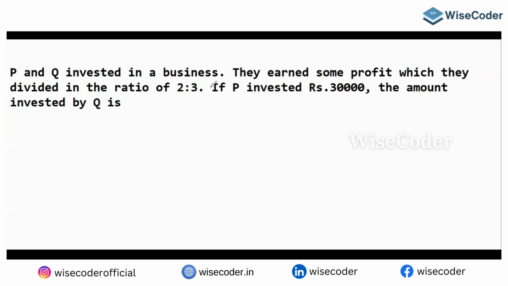P invested 30,000. Q invested what? I need to figure it out, which is in the ratio 2:3.